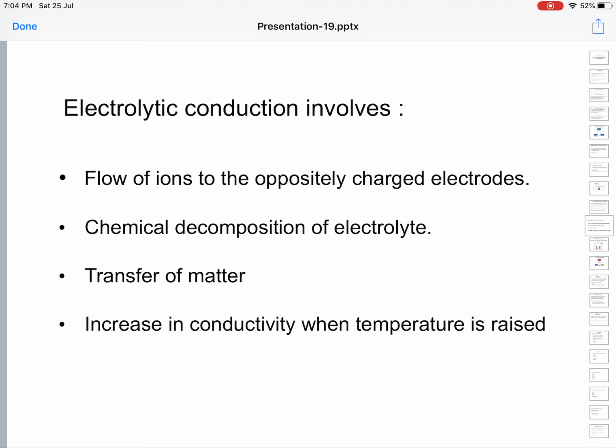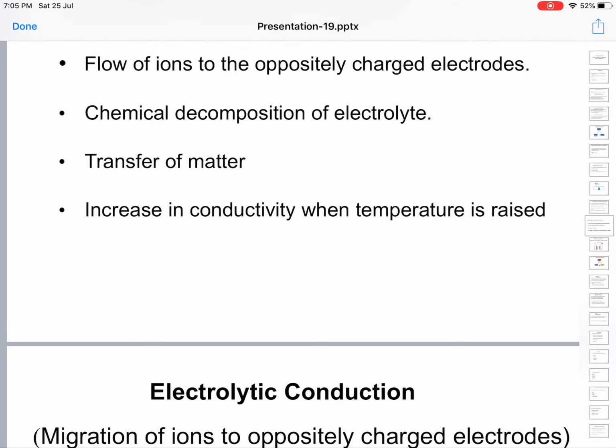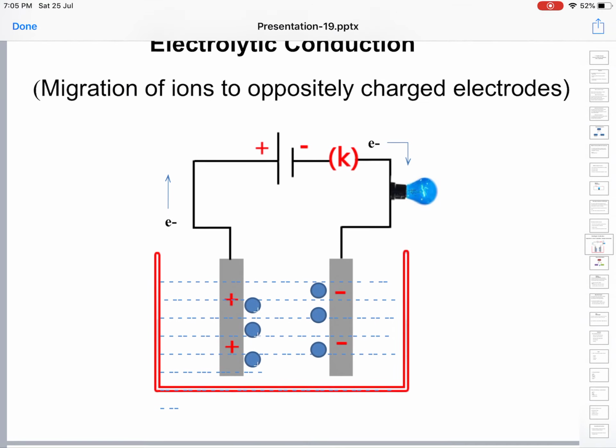Simply put, electrolytic conduction is because of the movement of ions. These ions move towards oppositely charged electrodes. There is chemical decomposition of the electrolyte, so chemical reactions are also taking place. Since ions move towards oppositely charged electrodes, there is movement of mass. Being a chemical reaction, and most chemical reactions are positively correlated with temperature, the rate of reaction increases with increase in temperature.